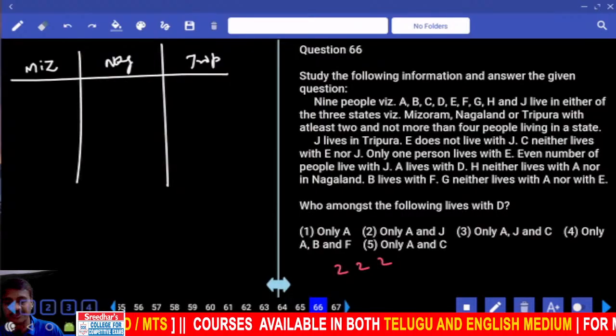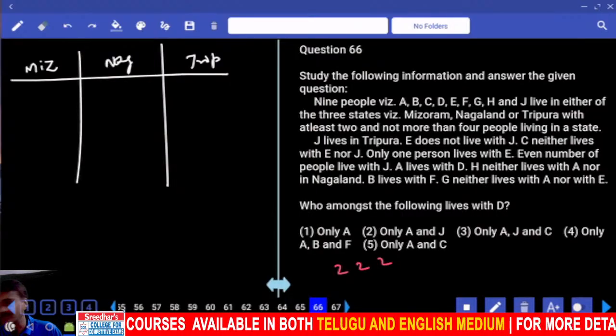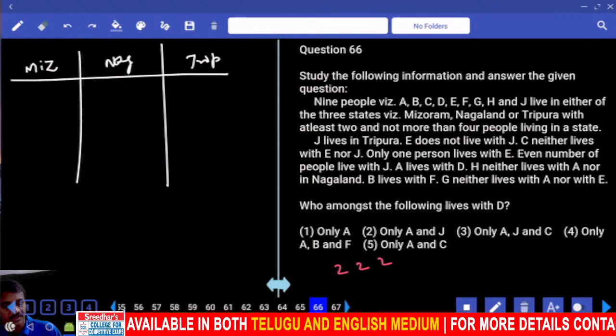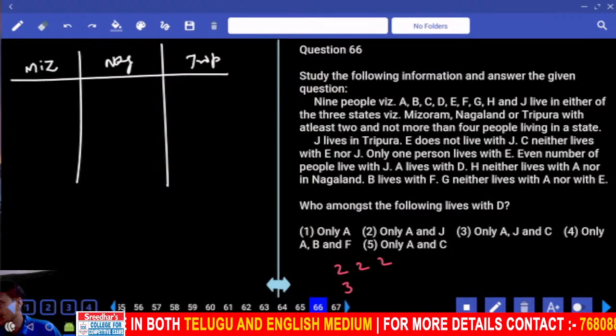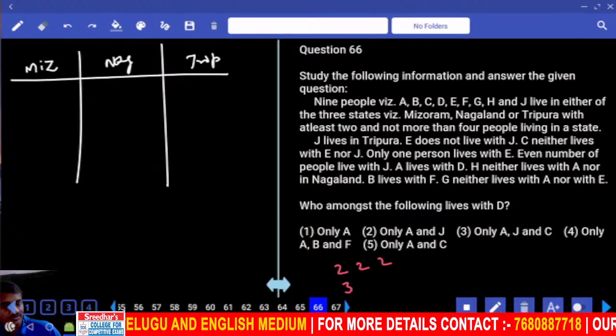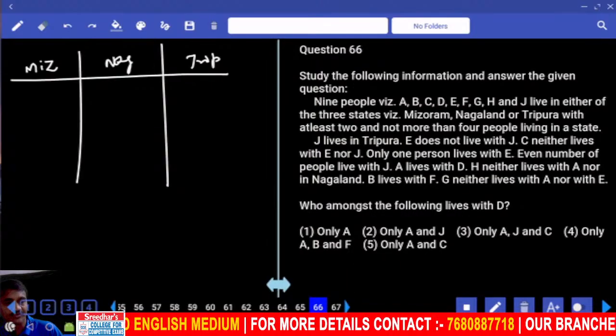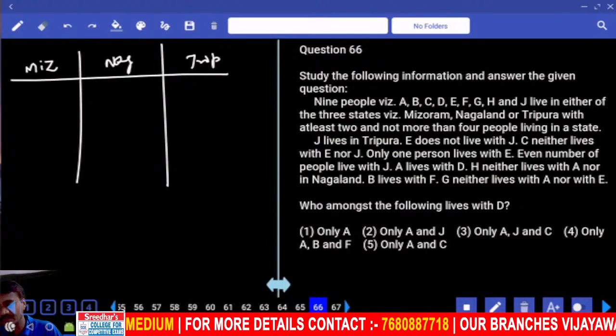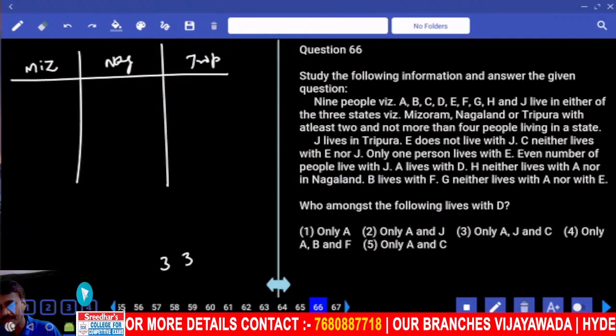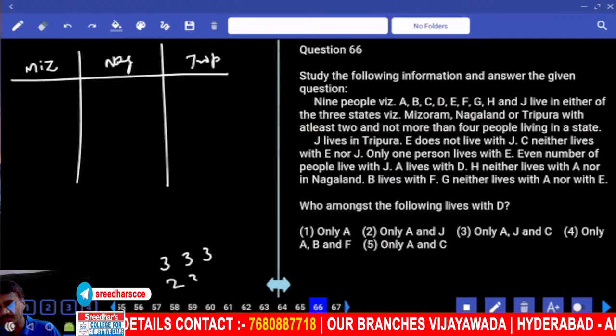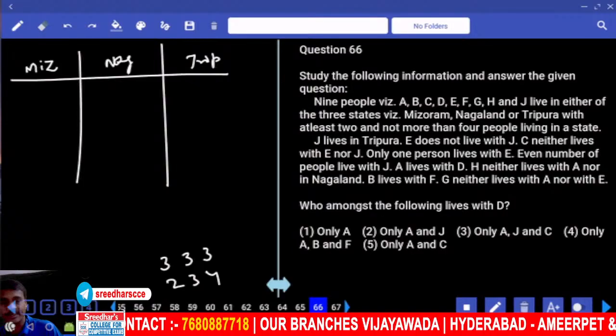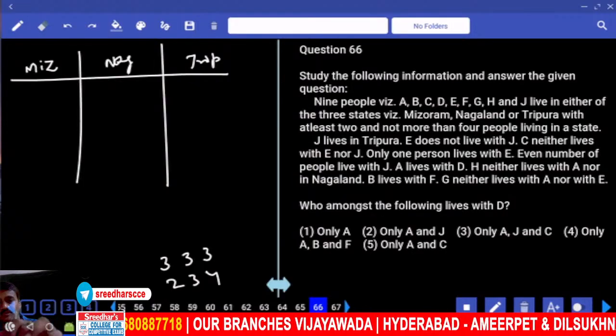The remaining 3 persons: can all the remaining be at the same place? No. If all the remaining 3 were here, then 2 plus 3 is 5, and it cannot be more than 5. What are the different possibilities? 3, 3, 3 or 2, 3, 4, total 9. Then J lives in Tripura.